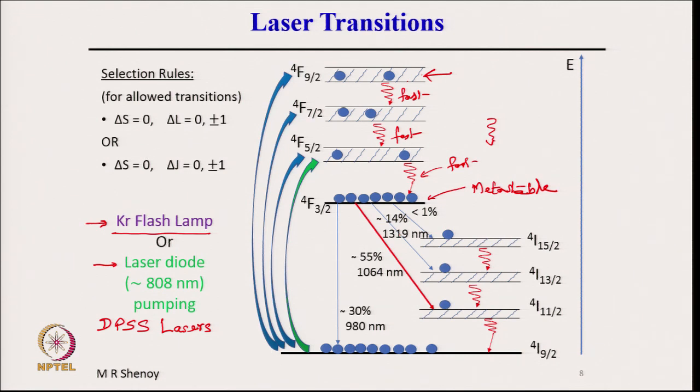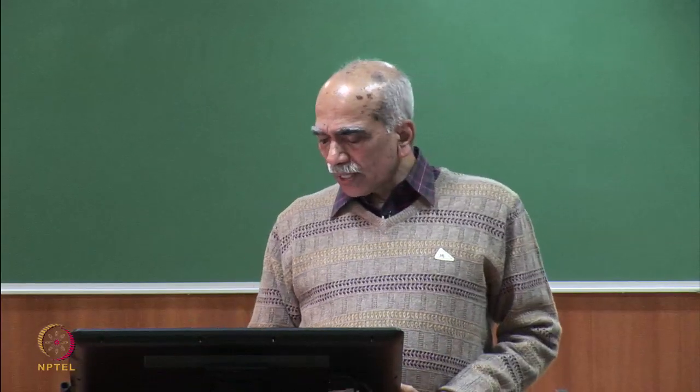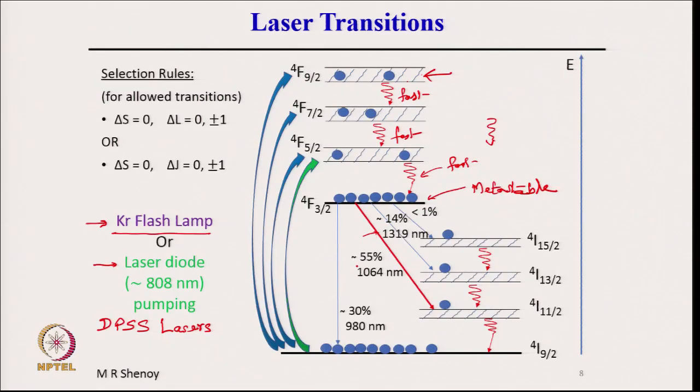The dominant wavelength of the Nd:YAG laser is 1064 nanometers, which is shown by this red transition, because out of these 4 transitions, the probability of the 1064 nanometer line is highest, 55%. The Nd:YAG laser corresponds to this transition from 4F3/2 to 4I11/2.